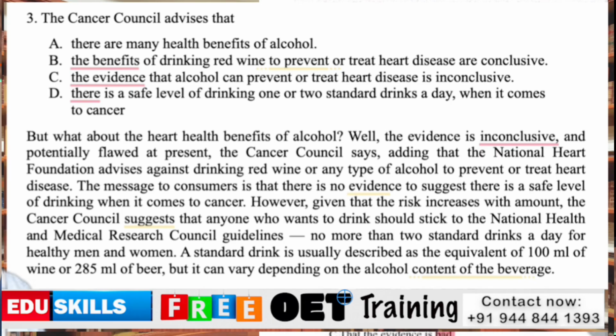Now here, what method can we use as the father taught? There is one strategy. When two straight opposites come, any one of them is the answer. The remaining two answers we can eliminate. That means B answer saying it is conclusive and C answer saying inconclusive. Then one of the two is the answer. Now A and D we can easily eliminate. Then we only have two options. Now how can we read the text? We can find it, we can check it. Then one more strategy is there.